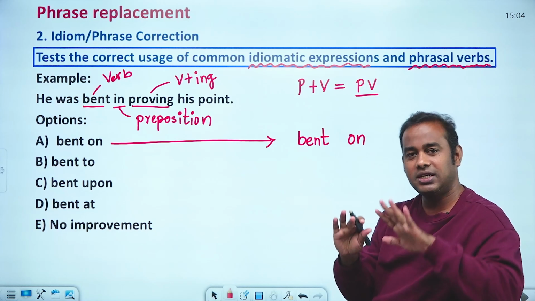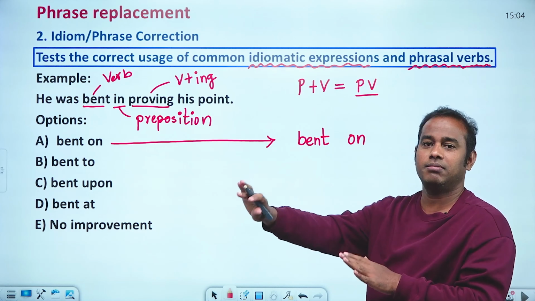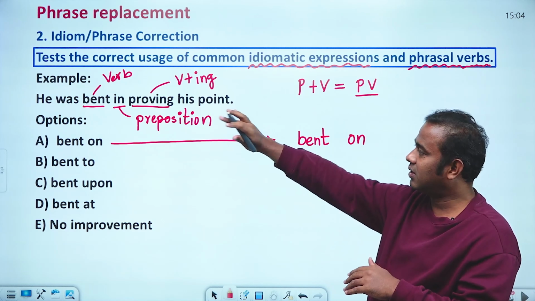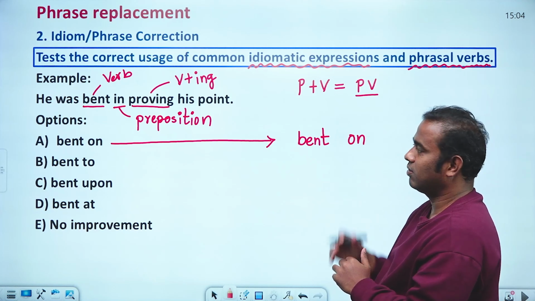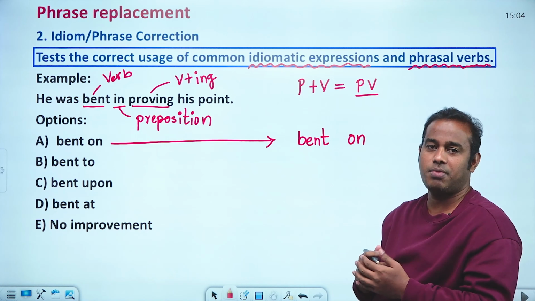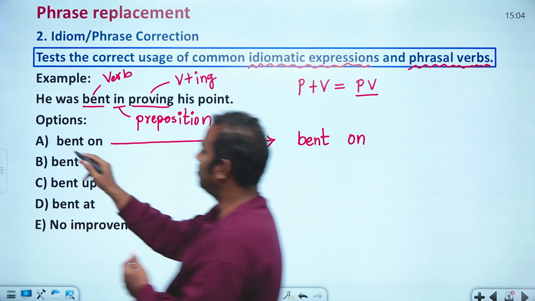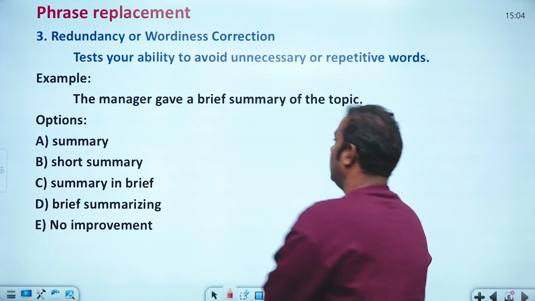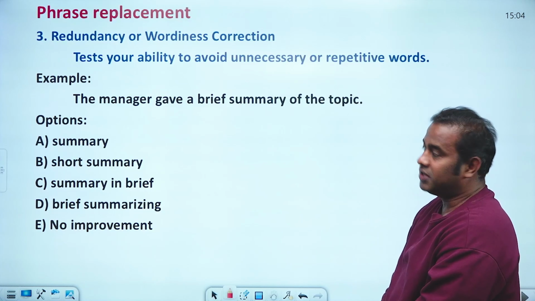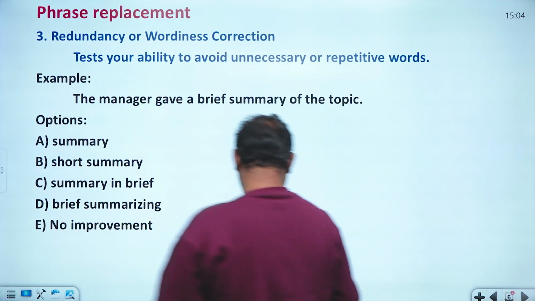Everybody said, no, you are not right, please go aside, and they are just neglecting him, but he is not letting it go. So he is bent on saying the same point again and again. So this will be the right answer. Then the next one is the redundancy or word corrections, the wordiness correction.